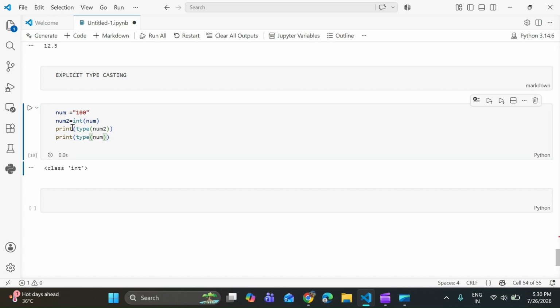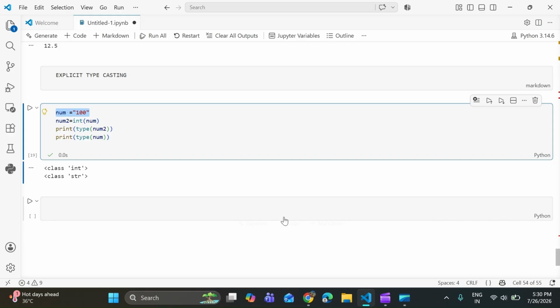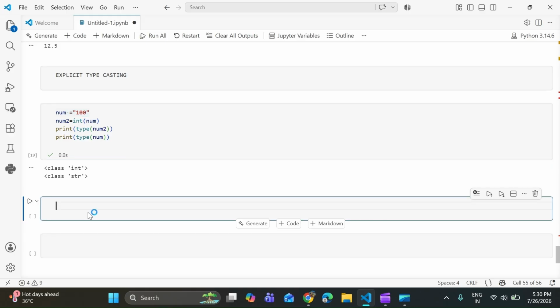Okay, hope you understood. Now for converting int to float, let's see. It's now int, and we want to convert it to float, so we just perform it like this.